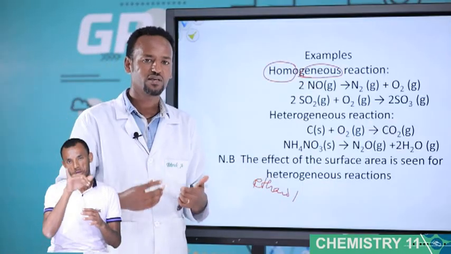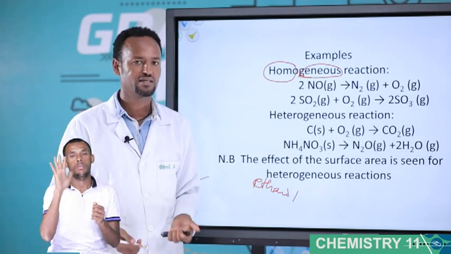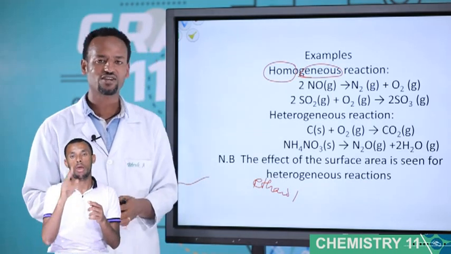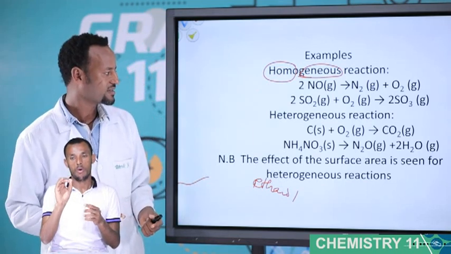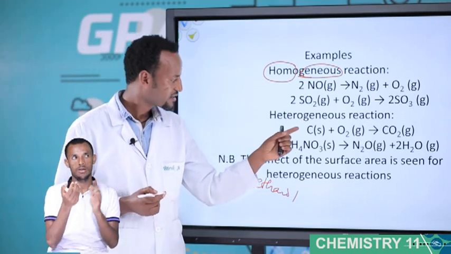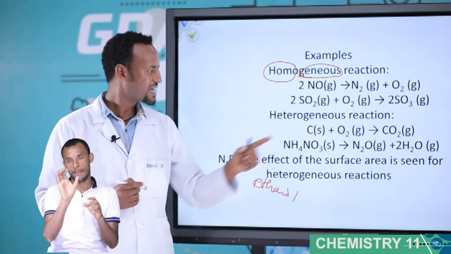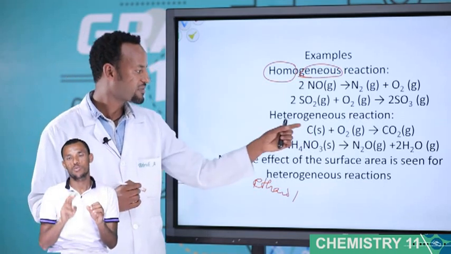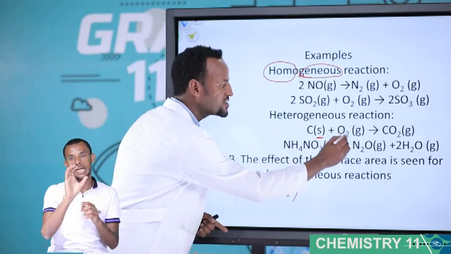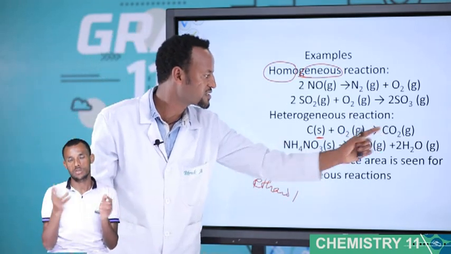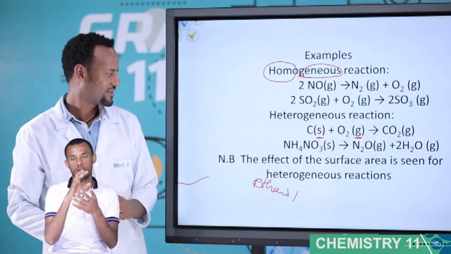Homogeneous means the same type, the same kind, which is similar. The second one is heterogeneous reaction. In a heterogeneous reaction, different states exist. Look, carbon solid plus oxygen gas gives carbon dioxide gas. Carbon is solid, oxygen is gas. The same phase? No, different phase. These types of reaction are heterogeneous reactions.